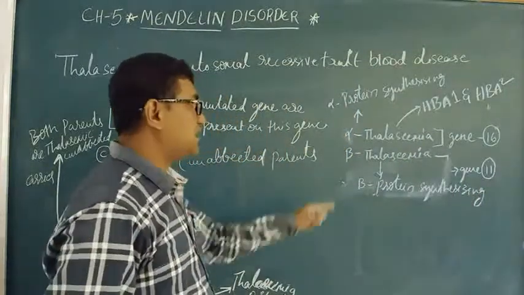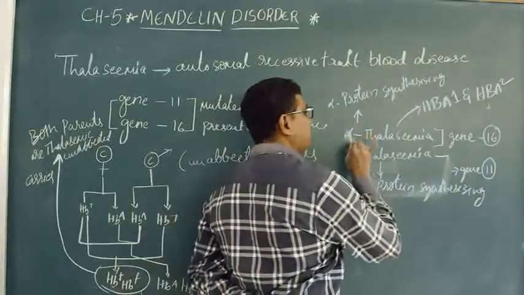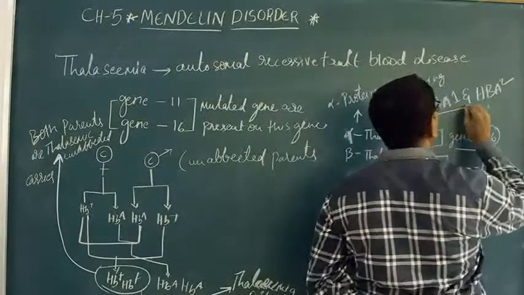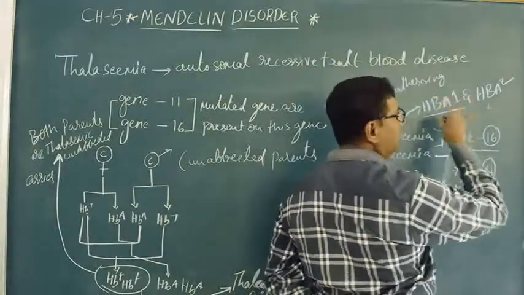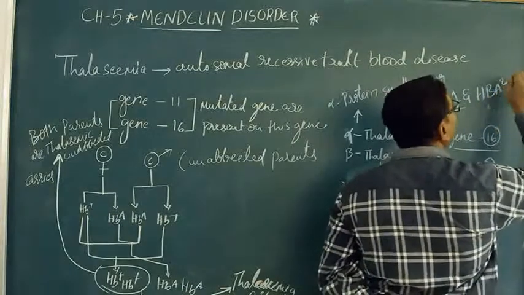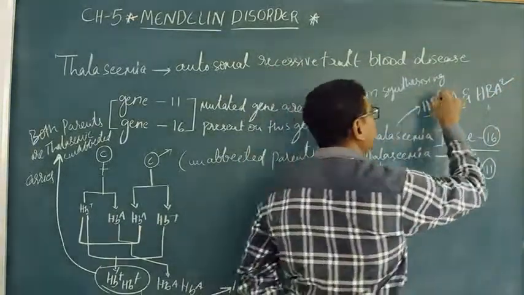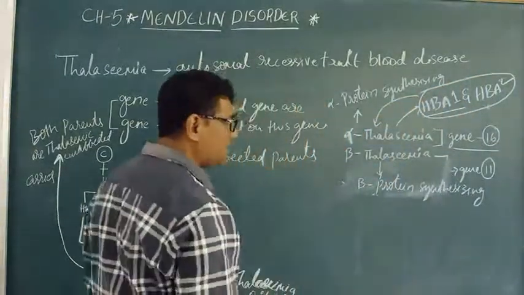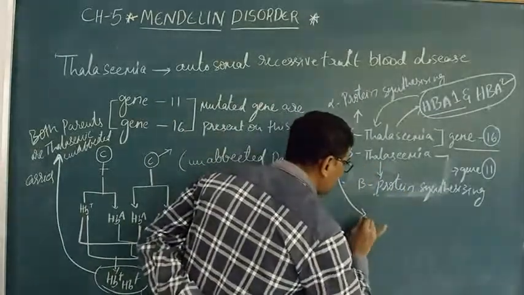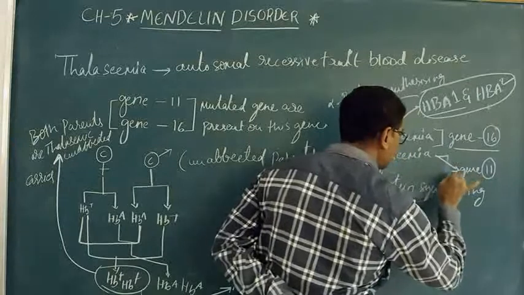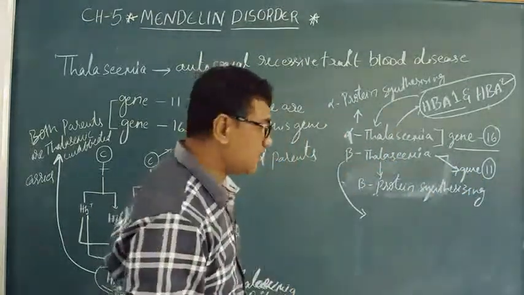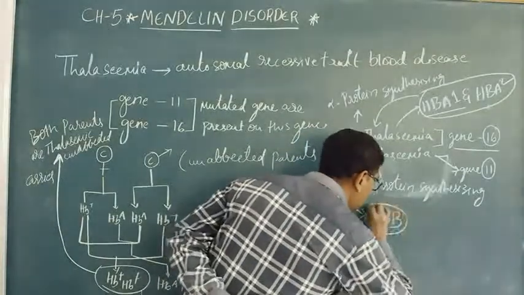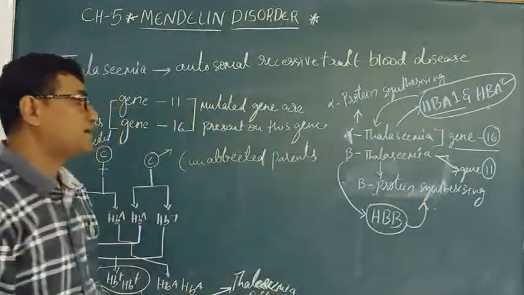So here generally the alpha thalassemia is present on the gene number 16, where it is responsible with two genes, that is hemoglobin alpha 1 gene and hemoglobin alpha 2. So when these two particular genes are altered, that leads to alpha thalassemia, but beta thalassemia is present on gene number 11, and this is because of a single gene under the HBB. When this gene is altered, that leads to beta thalassemia.